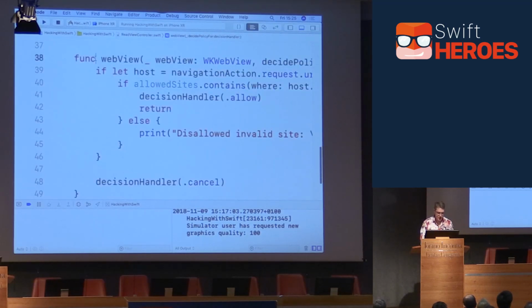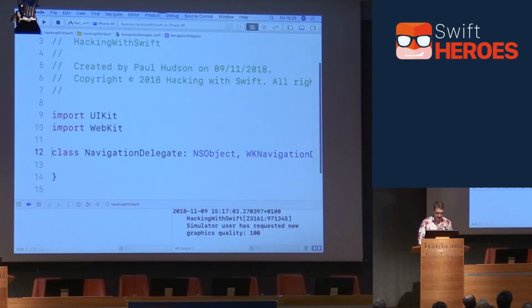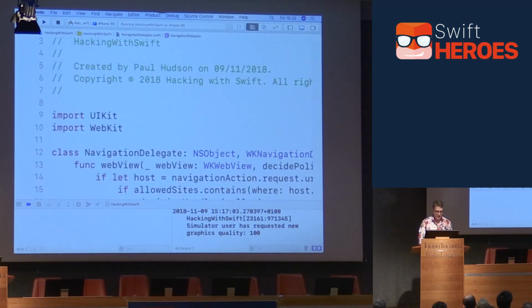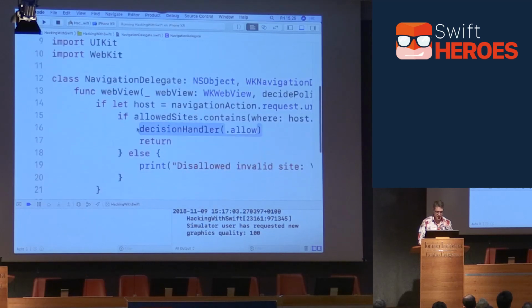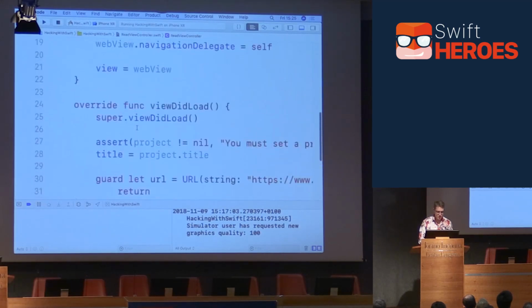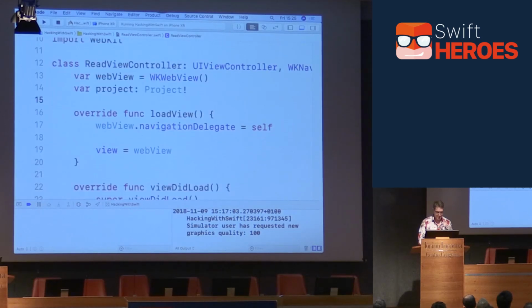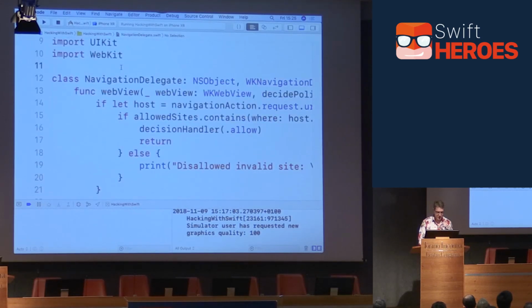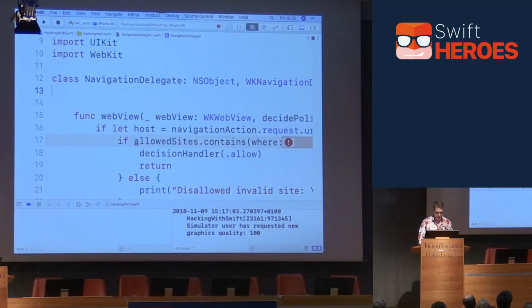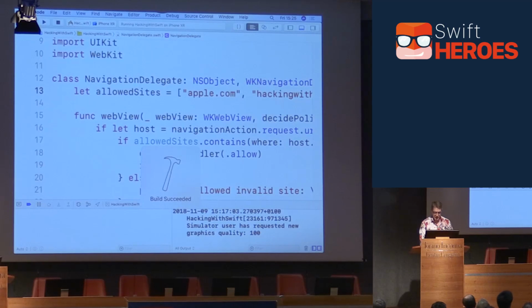I'm going to literally cut all this code out of here, and paste it into there instead. Much better place for it. I have to copy across the allowed sites array, which sites I can go to, like that. Boom, let's put that in there as well. It'll build. Okay, that's cool.